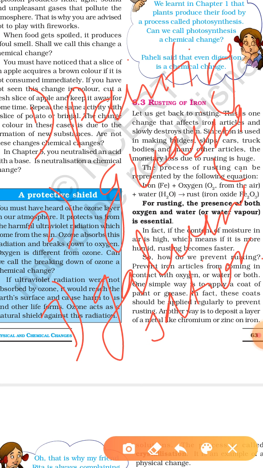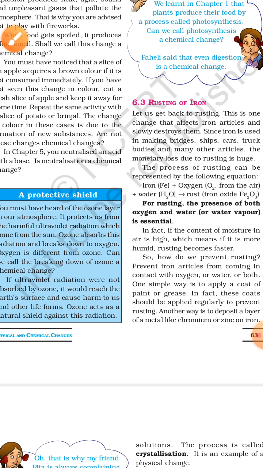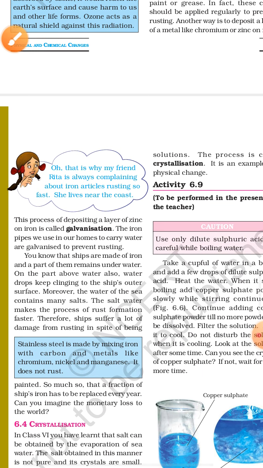For painting, we have to apply a coating of paint or grease on iron articles, then we can prevent rusting, but we have to apply these regularly. And what about galvanization? Galvanization is the deposition of a layer of another metal like chromium or zinc on iron. So this process is known as galvanization. What is galvanization? The process of depositing a layer of zinc or chromium on iron is called galvanization.